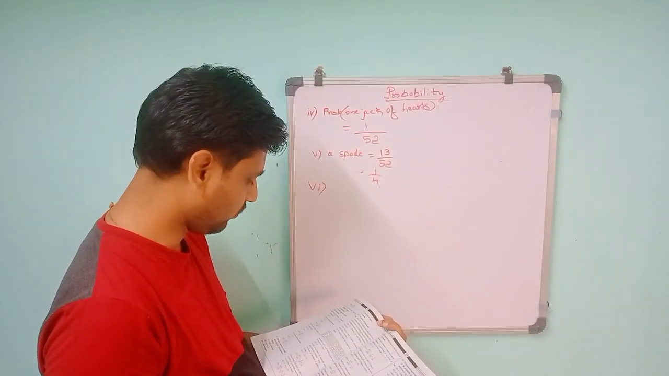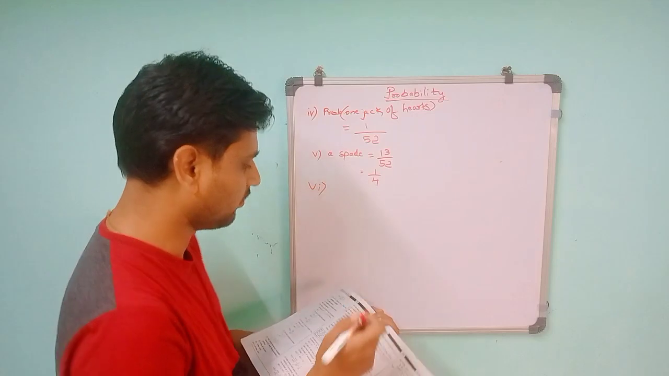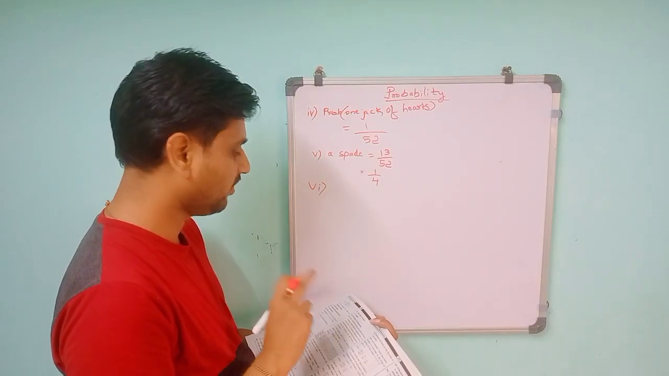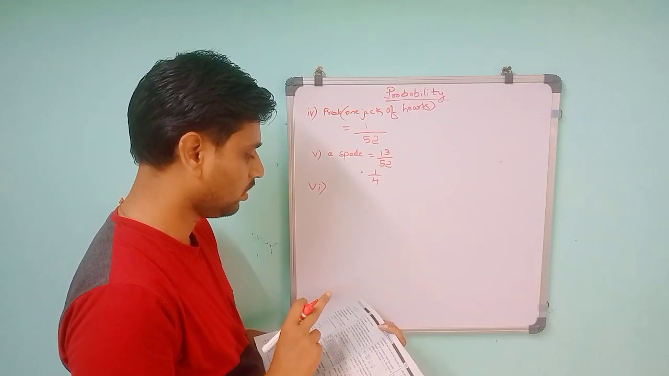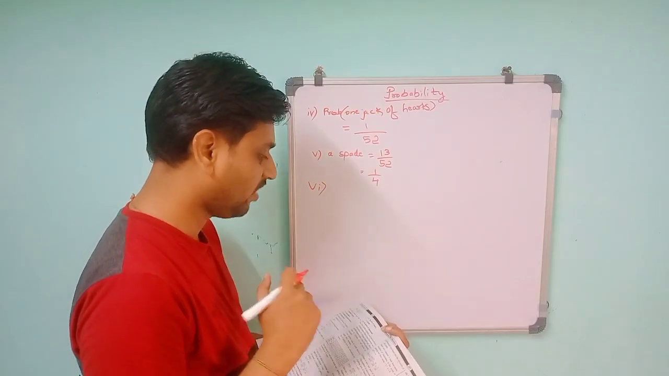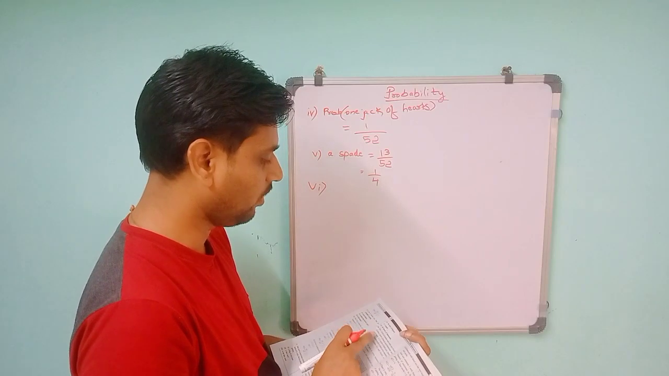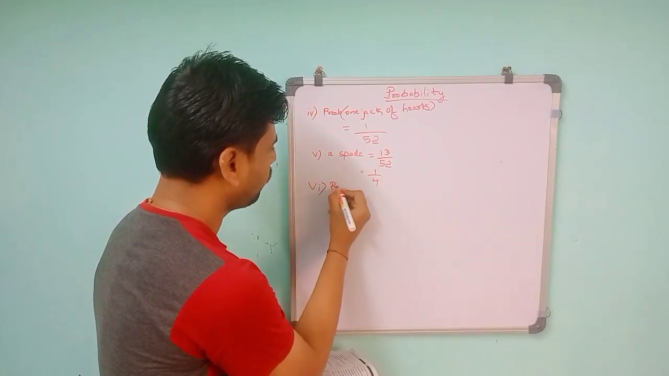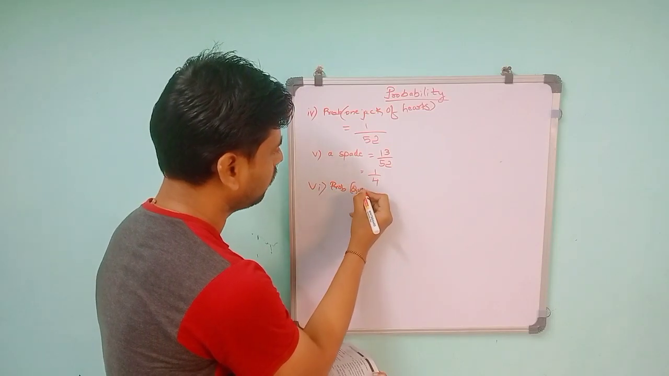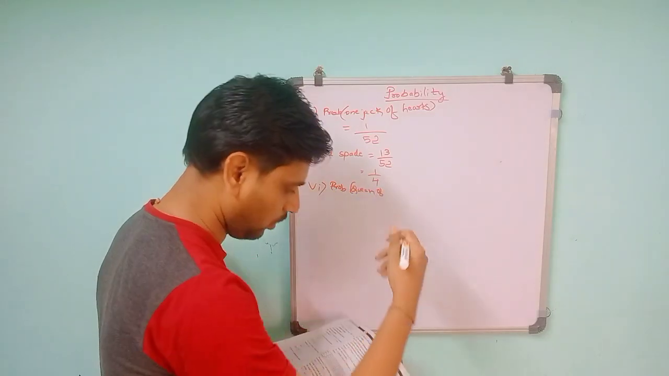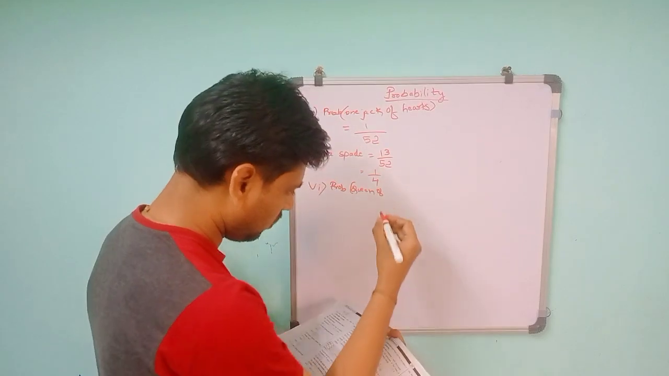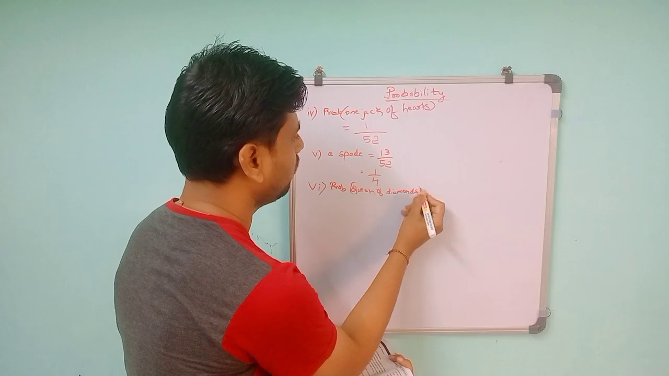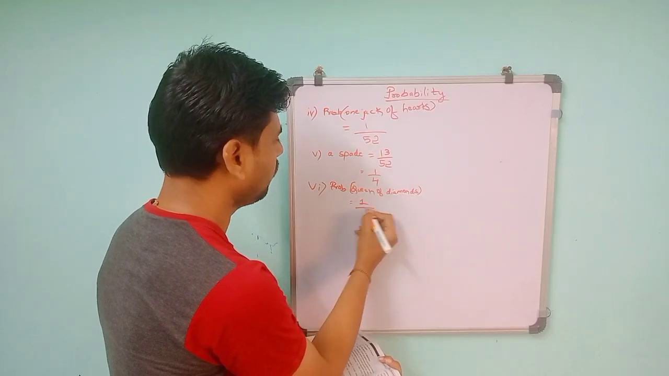Then sixth one, the queen of diamonds. Find the probability of queen of diamonds. So queen, how many are there? Diamonds are 13, but in that queen is only one. So queen of diamonds will be 1. So 1 by 52.